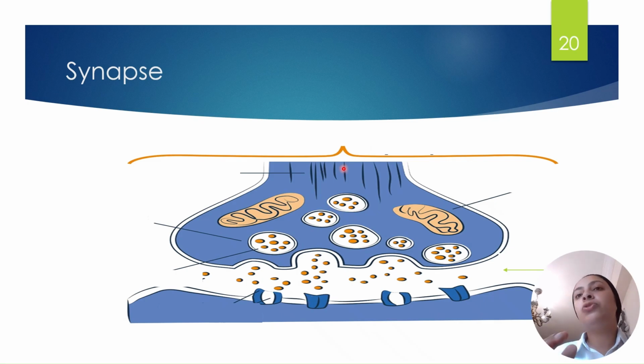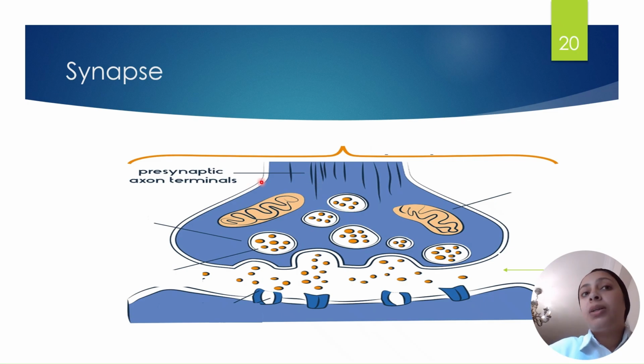Now we are going to learn how the electrical impulse that moves through one neuron jumps to the other neuron, how the electrical impulse moves along our body from one neuron to another, to another. Here we have the end of one neuron.